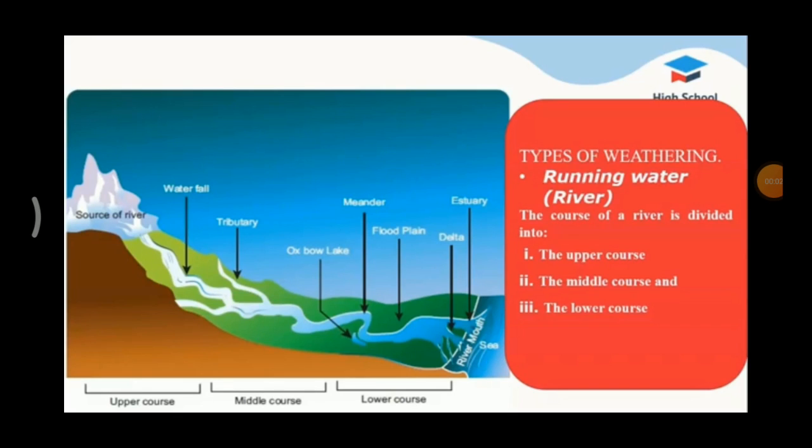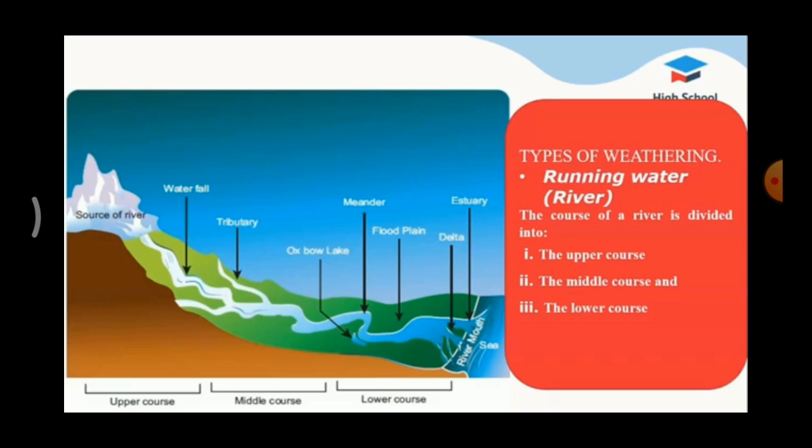Boys, we have already seen that there are two processes, endogenic process and exogenic process. The endogenic process leads to the upliftment and sinking of the earth's surface. The exogenic process is the continuous wearing down and rebuilding of the land surface. Gradation is the process of leveling of highlands. What is gradation? Leveling of highland is called gradation.